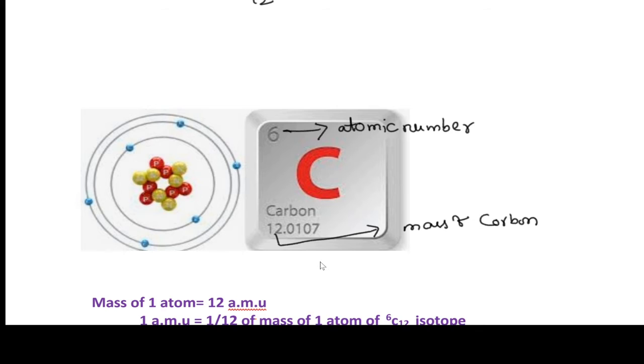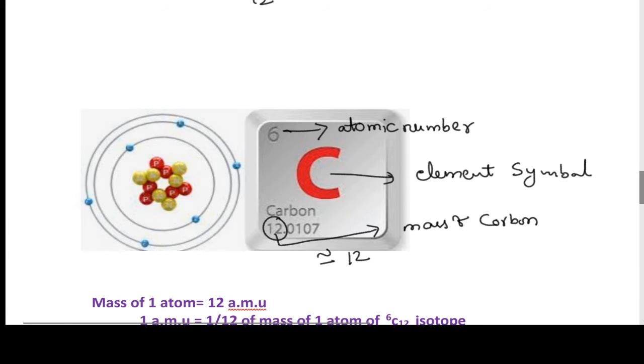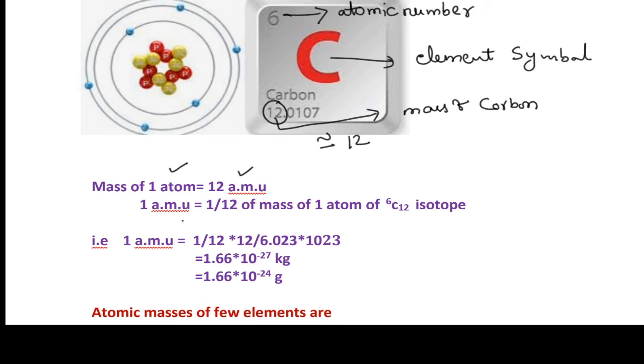So here, the mass of one atom is equal to 12 atomic mass units. One atomic mass unit is equal to 1 by 12th of the mass of one atom of the carbon 12 isotope. We have already seen what is meant by isotope. Carbon 12 is found everywhere in nature, so we use carbon 12 as the isotope.